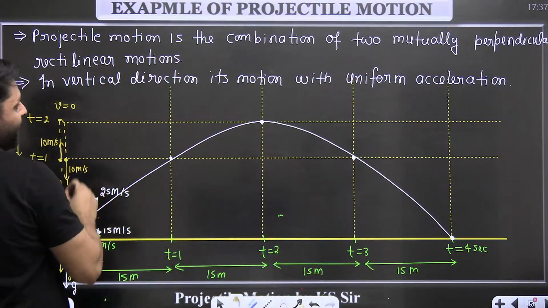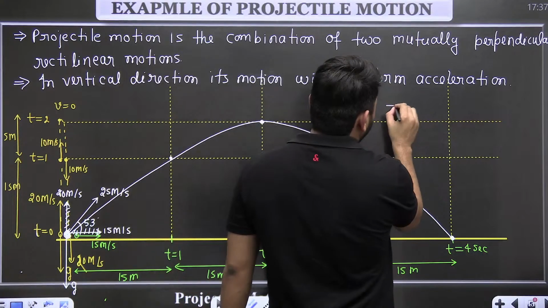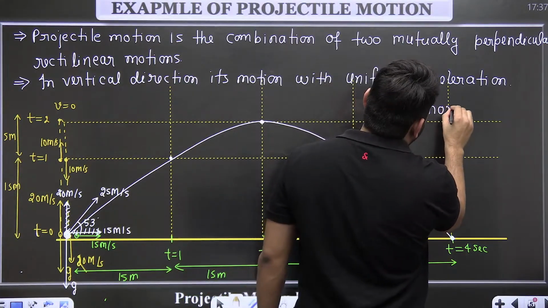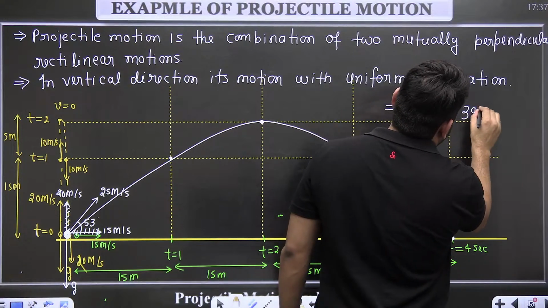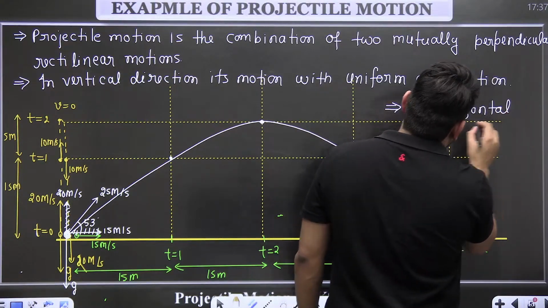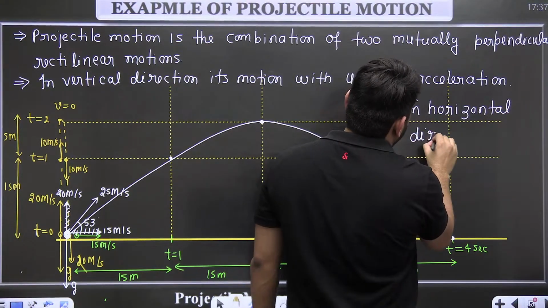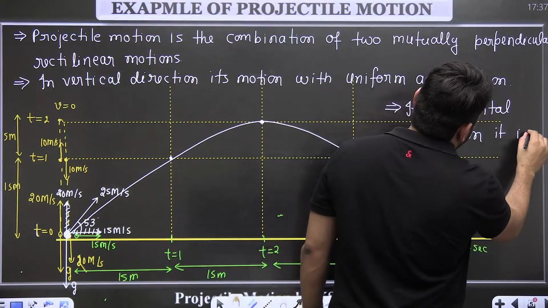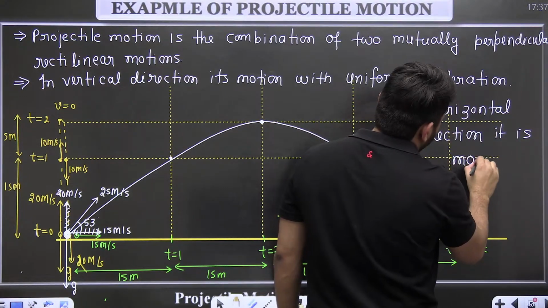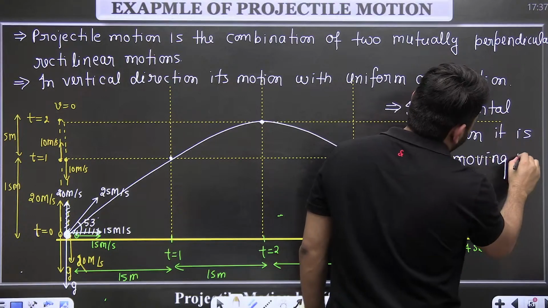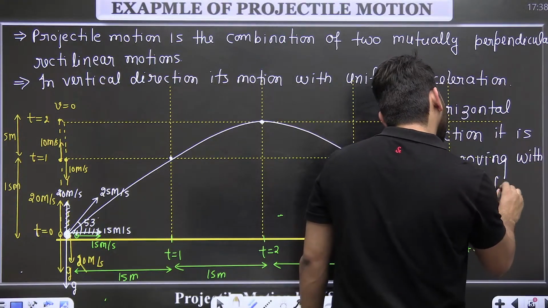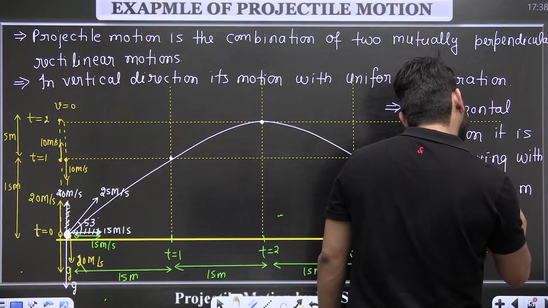In horizontal direction, it is moving with uniform velocity.